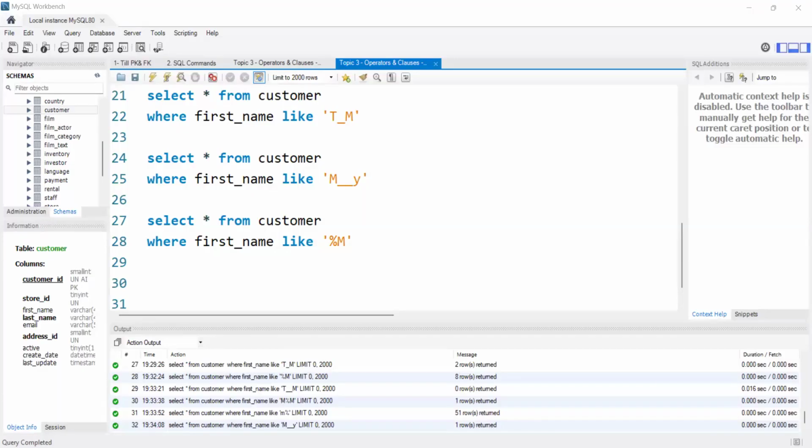If you are using only underscore M, what will happen?